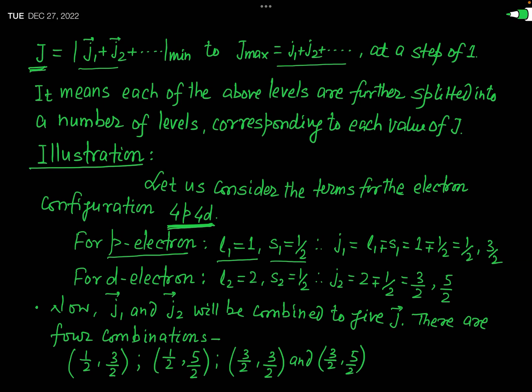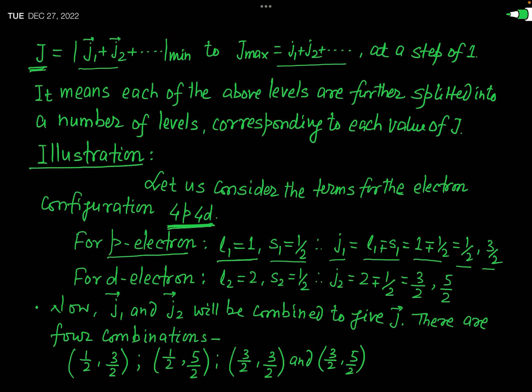So the total quantum number of this electron present in the 4p subshell will be what? This is j1, and that will be L1 minus plus S1. And S1 is fixed, you know. And as for the p electron, L is equal to 1, so this will be 1 minus plus 1 by 2. And therefore, you can easily see that j1 will have two values. First one is 1 by 2 and another is 3 by 2. Okay.